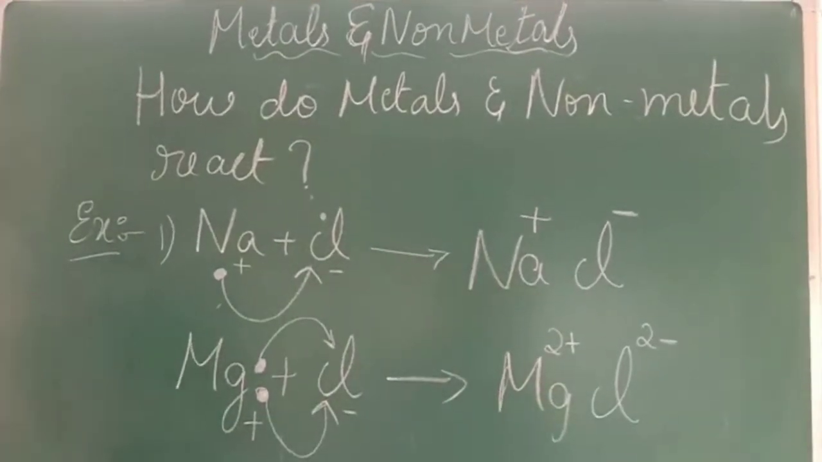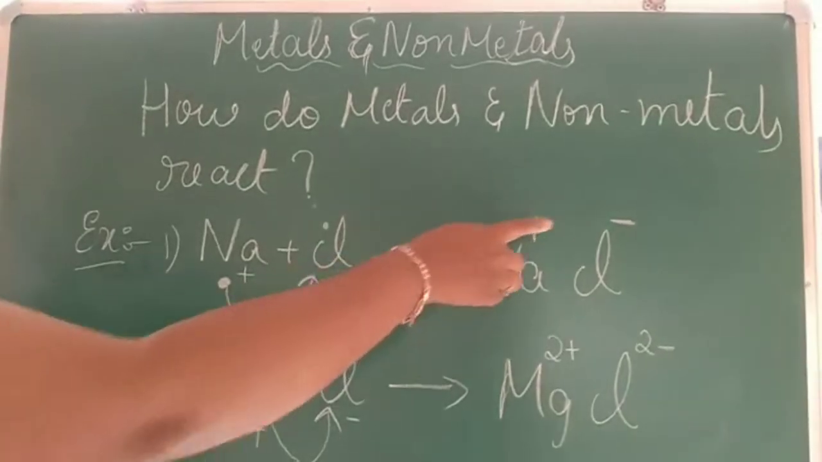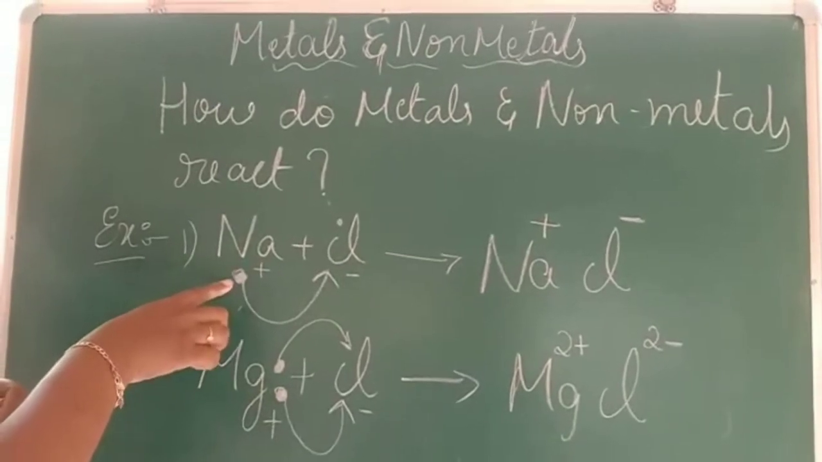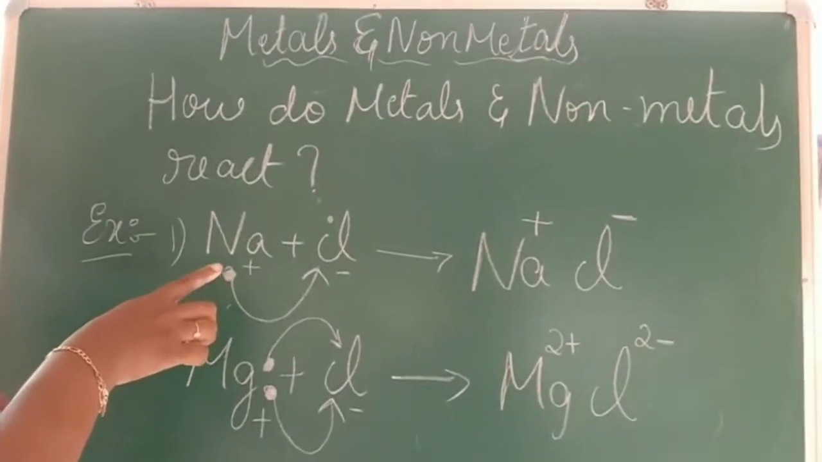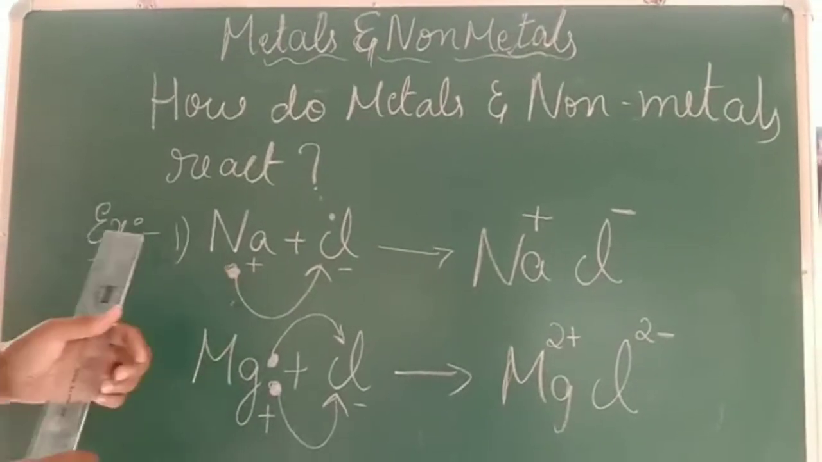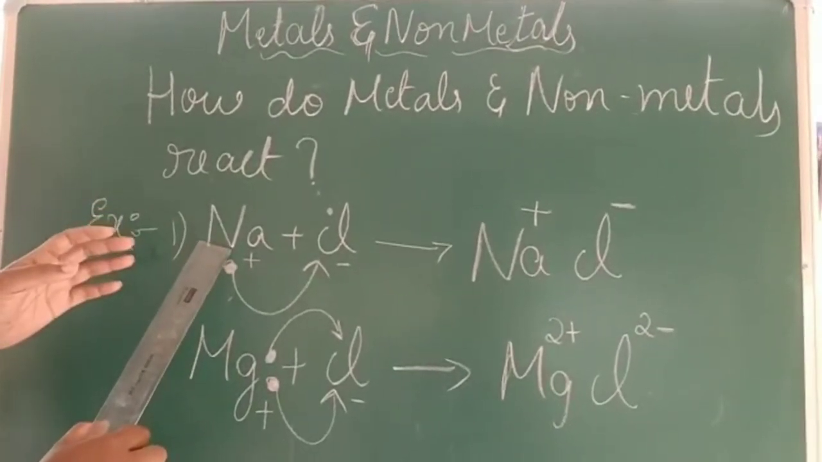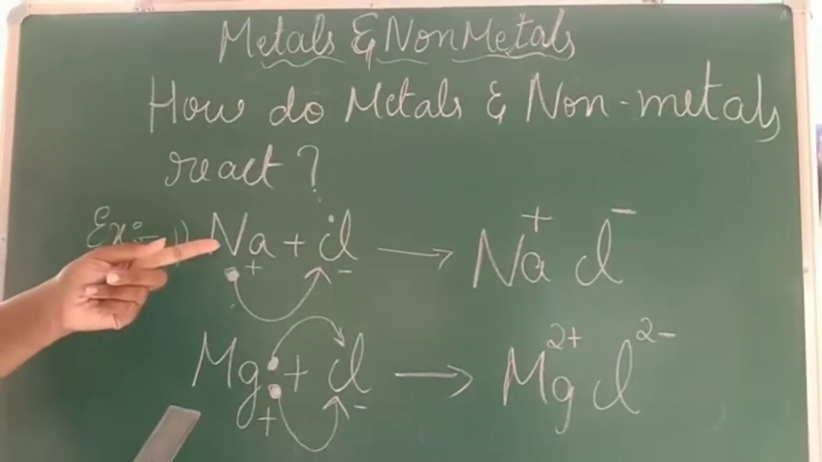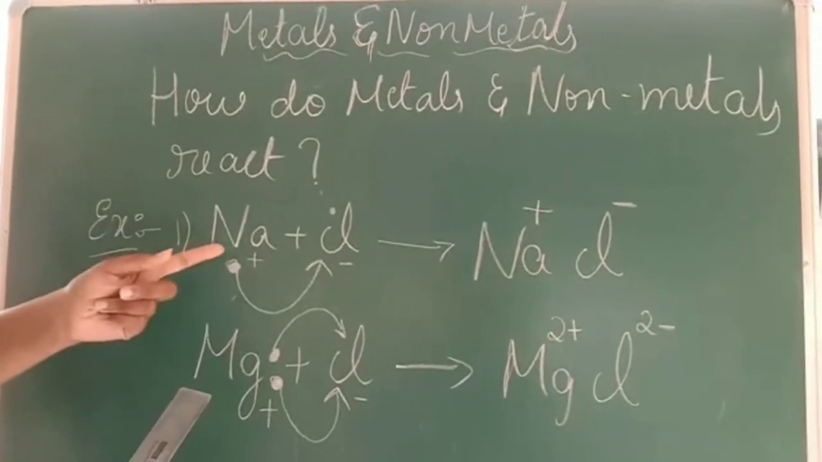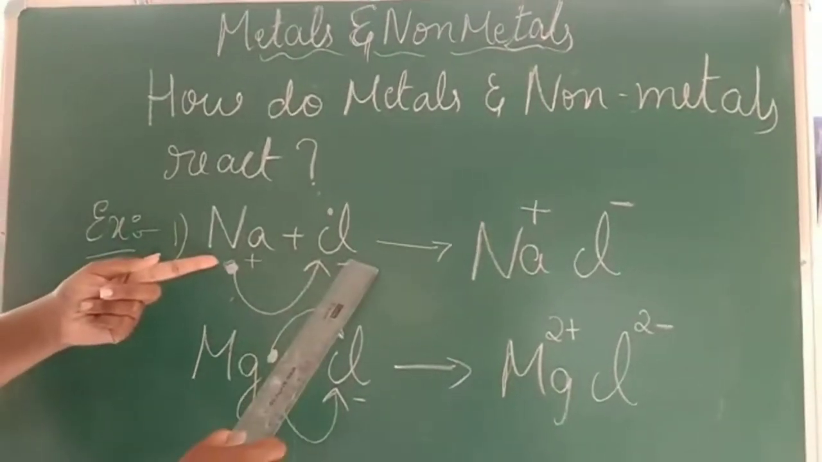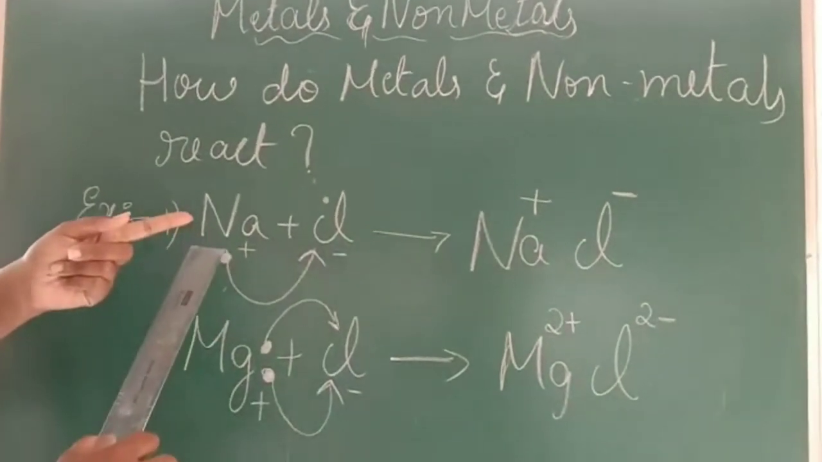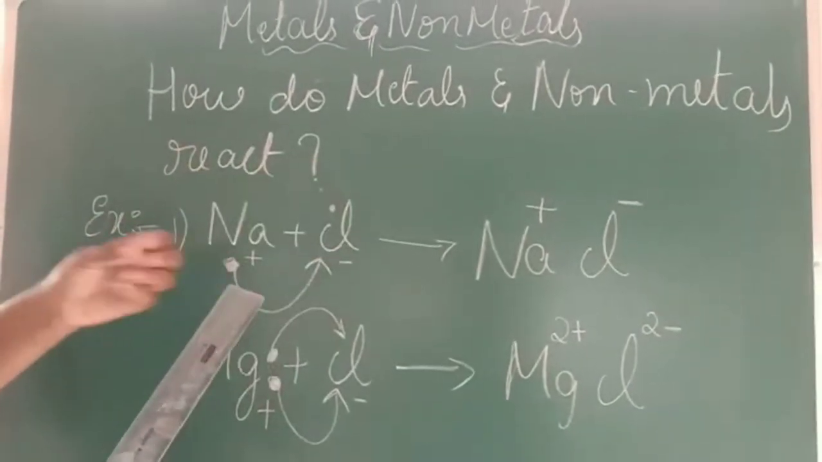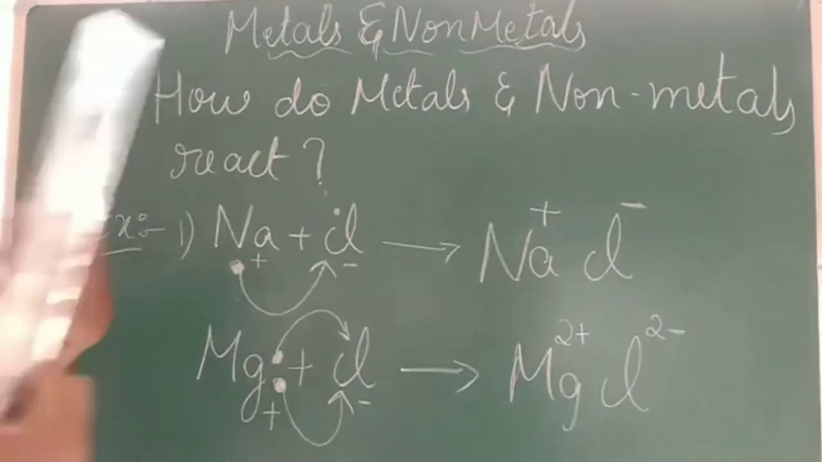Now let me explain what these dots and plus and minus signs are. This dot indicates an electron. The electron will be there along with the sodium. What will this sodium do? This sodium will give this electron to the chlorine. Are you getting it? This sodium is donating its electron to chlorine.